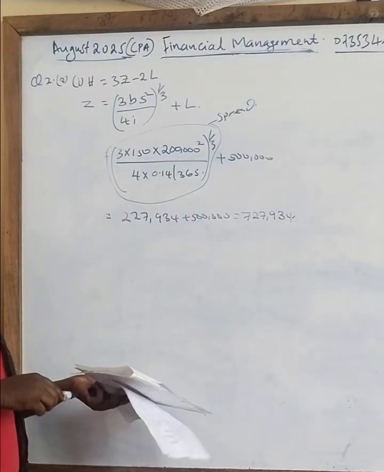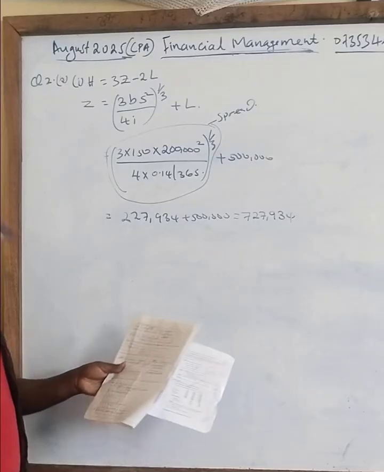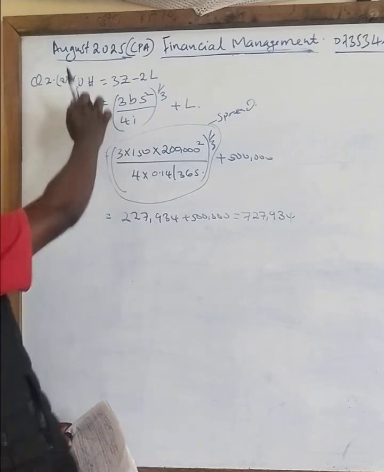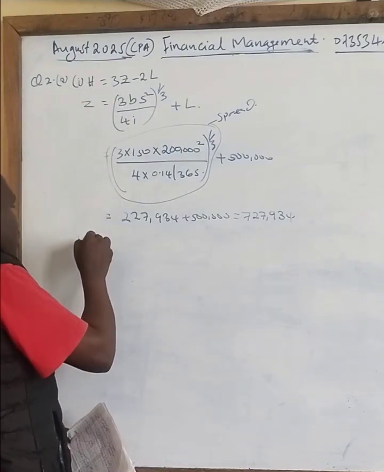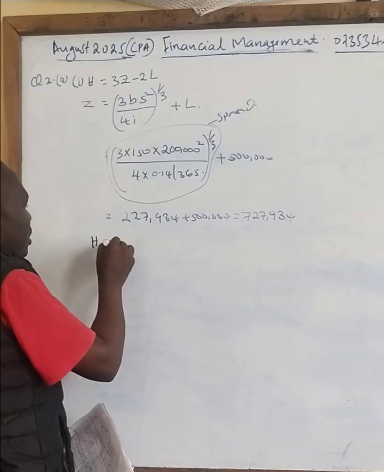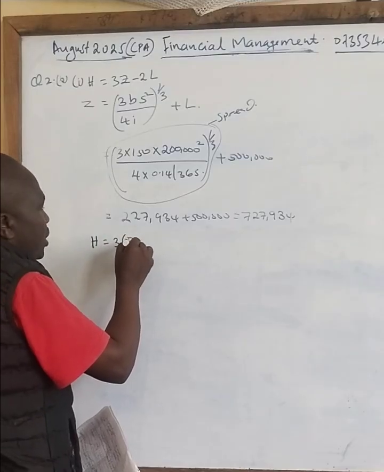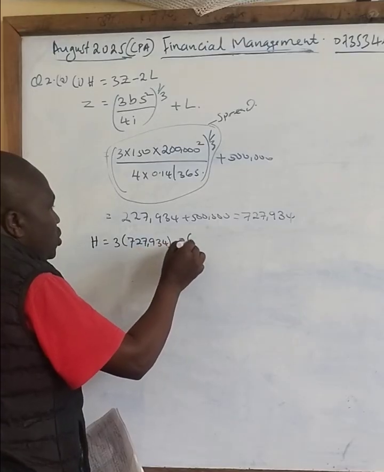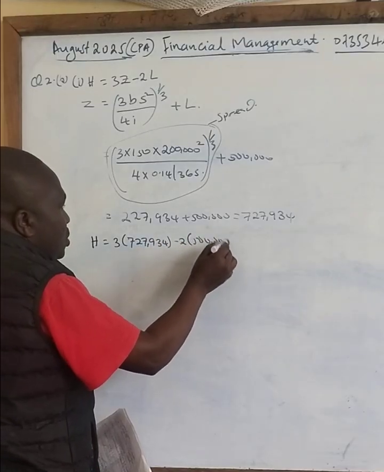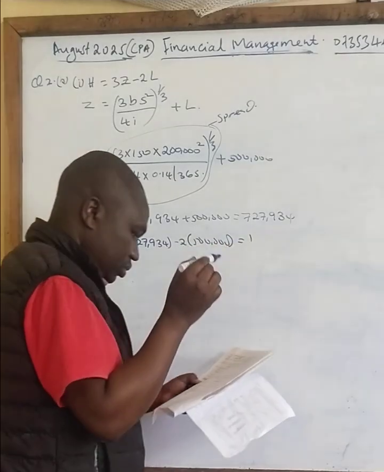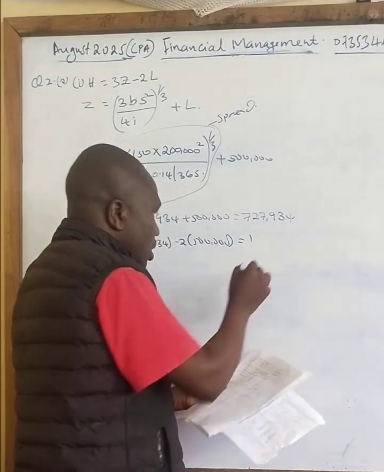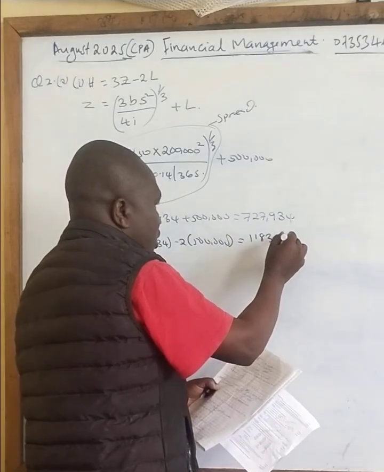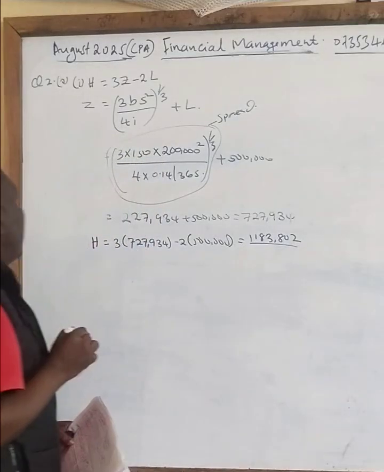Now from there, you can substitute your h. So your h now is 3 into 727,934 minus 2 into 500,000, so your answer is 1,183,802. So you have your h.